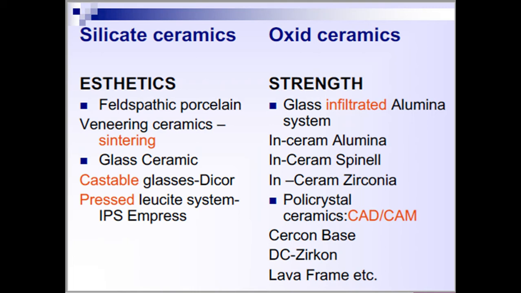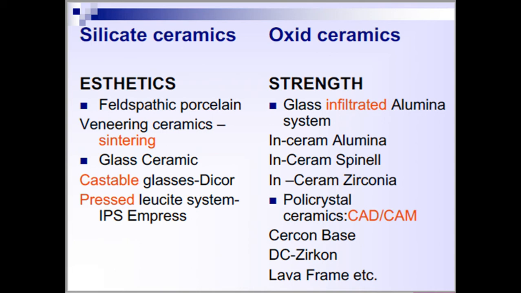Then we have complete crystalline form, where we have total alumina, total zirconium dioxide. So here we have a complete crystalline porcelain.